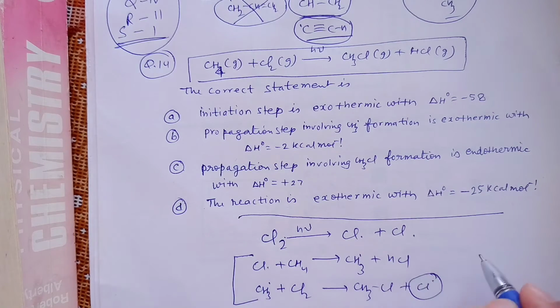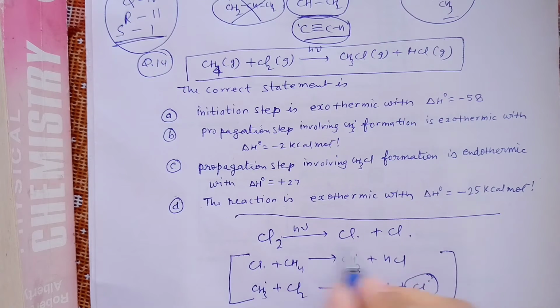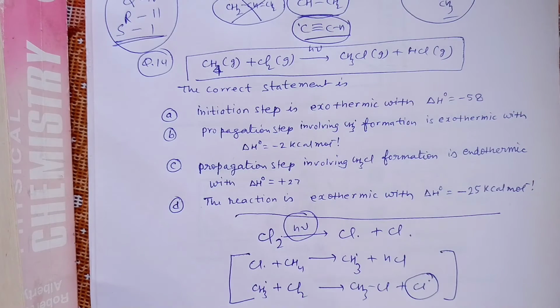So these are the propagation steps that increase the quantum yield of the reaction. We know that because we don't need to always absorb this photon. Once these free radicals are formed, this keeps going. And what is the overall reaction? The overall reaction is given here. Now let's see the options.